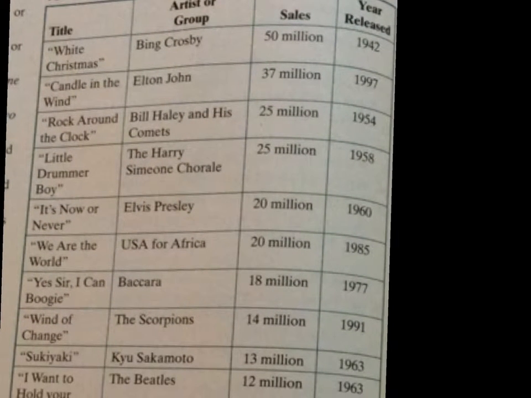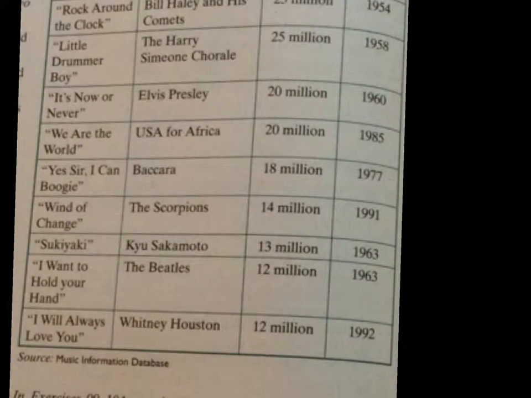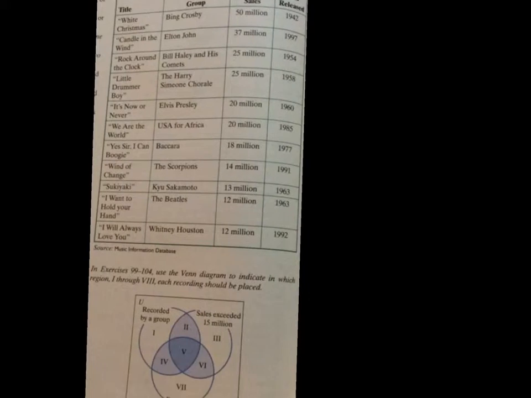So we have a title, right? We have either a group or an artist, right? So Elvis would be an artist. A group would be, I think the Beatles are in here. A group would be the Beatles, right? Whitney Houston would be an artist, and so forth. So there is the information given. And again, feel free to familiarize yourself with it a little bit more if you'd like.